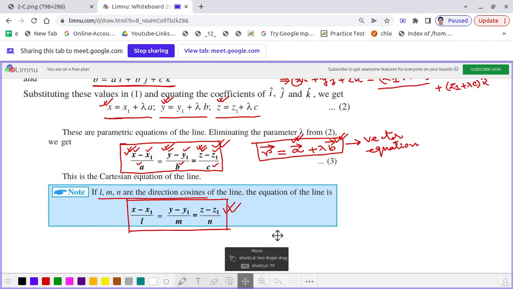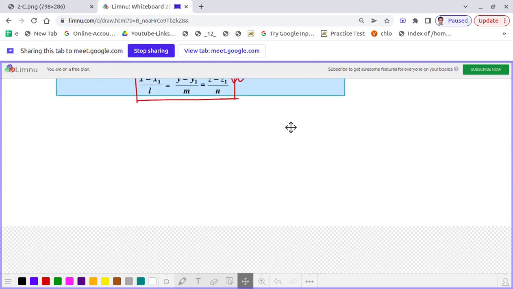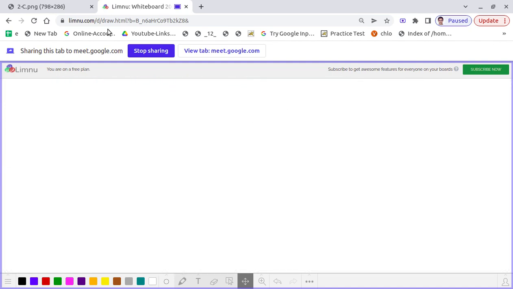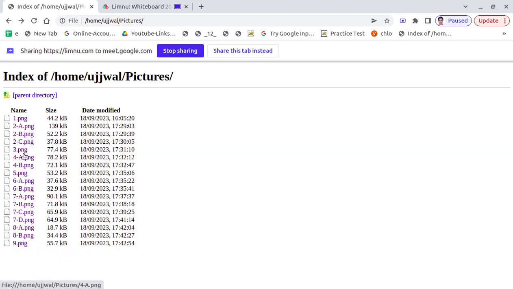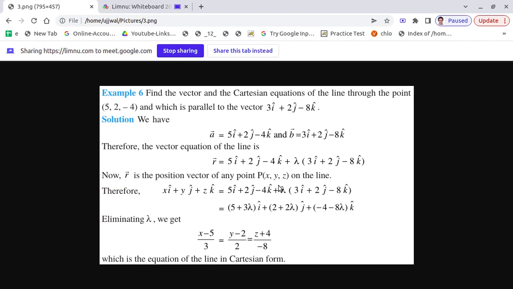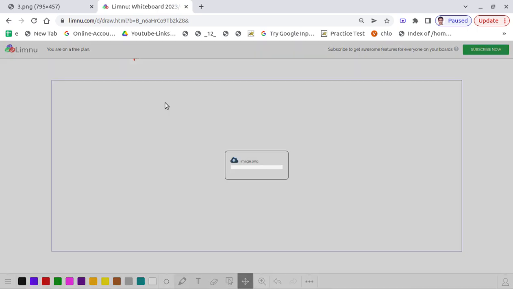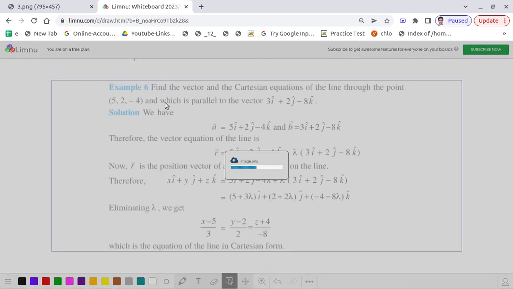So the next one, what we are going to discuss is that we'll solve a couple of questions. So the first question, what we are going to solve here.